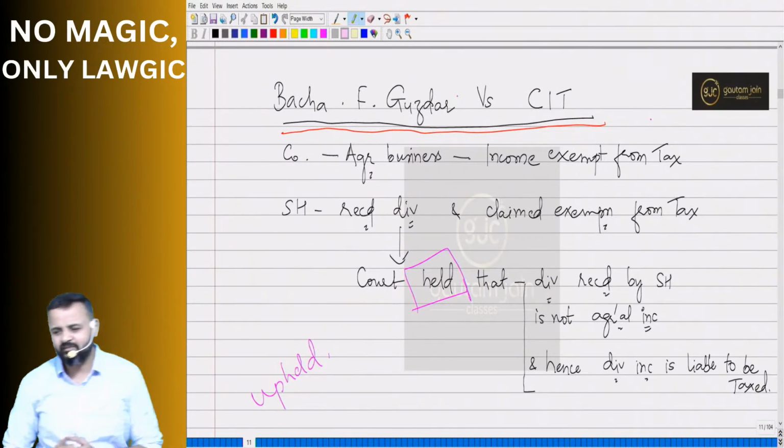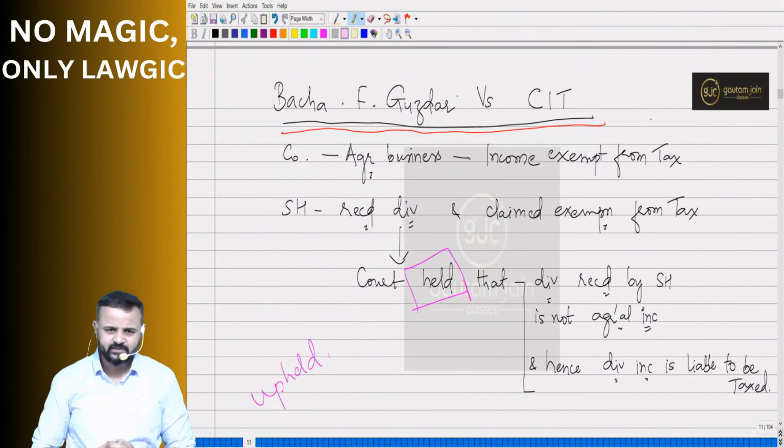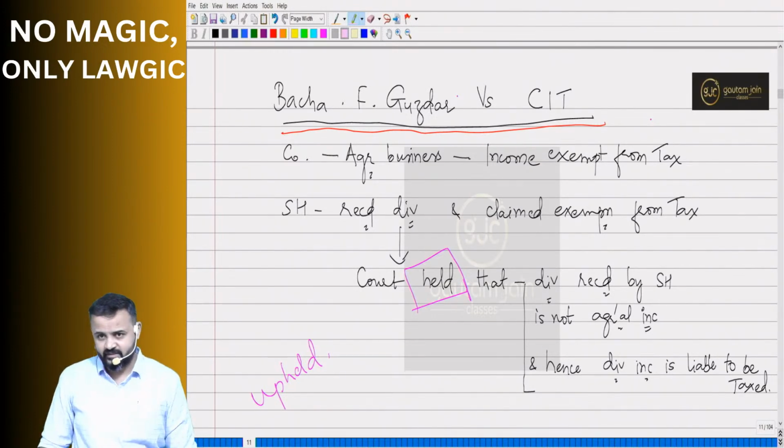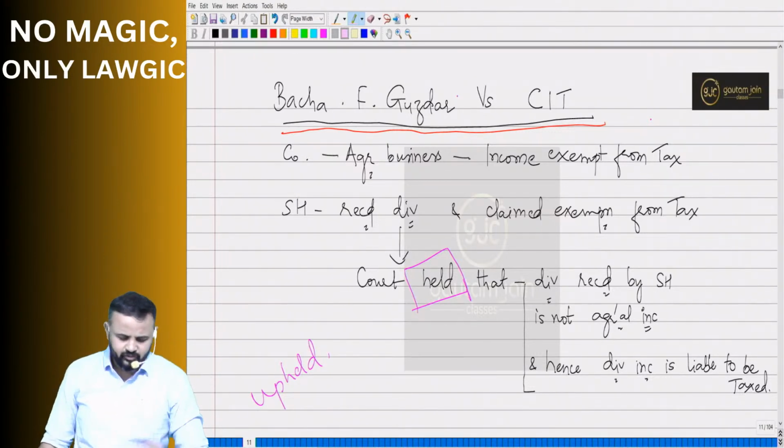So, what is the next case law we have in front of us? Bacha F. Guzdar versus CIT, Commissioner of Income Tax. CIT means what? Commissioner of Income Tax. So, what happened here? There was a company which was into agricultural business. Which business? Agricultural business. And if you are aware, agricultural income is exempt from tax in India. You might have read in your income tax by now. Okay, if not, you will be reading it. Agricultural income is exempt. So now what happened?